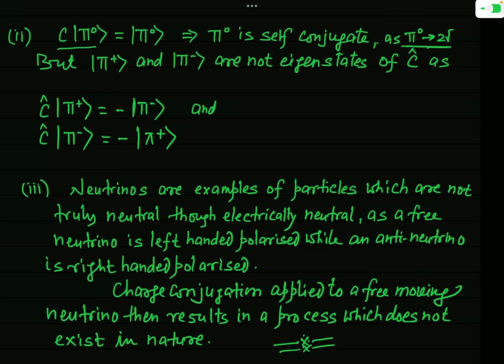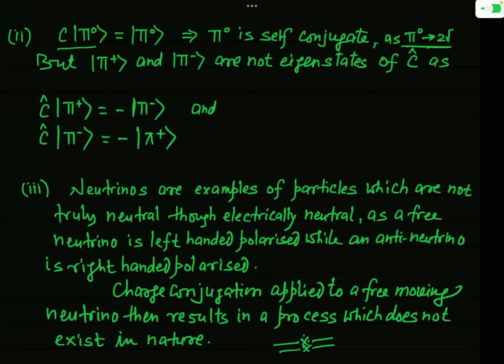And you have just seen that the gamma photons are self-conjugate particles. So definitely, since the decay of pi 0 takes place into 2 gamma photons and gamma photons are self-conjugate or true neutral particles, this pi 0 meson will also be a true neutral particle.